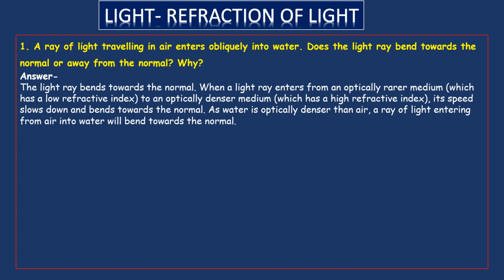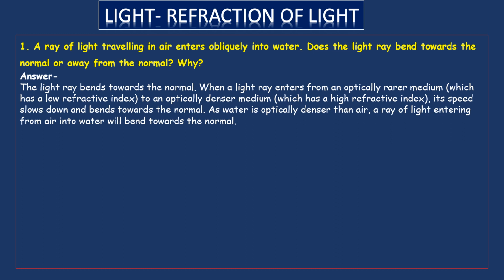So when light moves from air to water, when it enters into water, its speed slows down. As a result, it bends towards the normal. As water is optically denser than air, a ray of light entering from air into water will bend towards the normal.